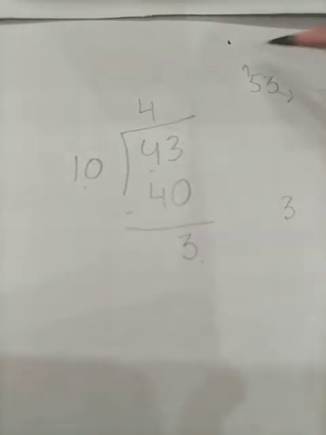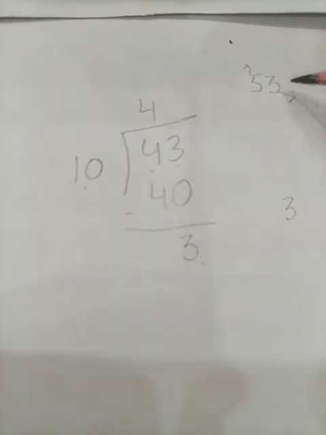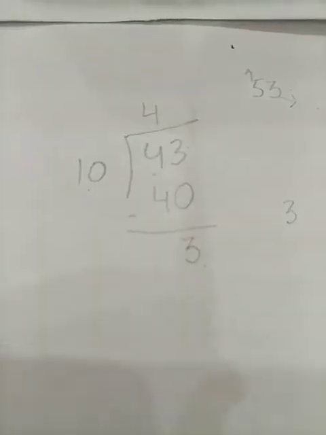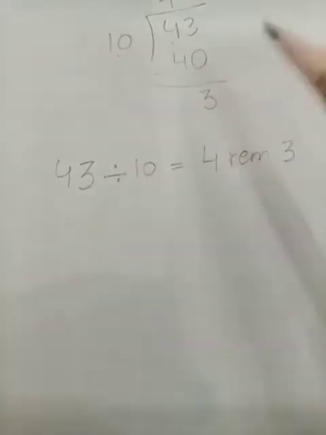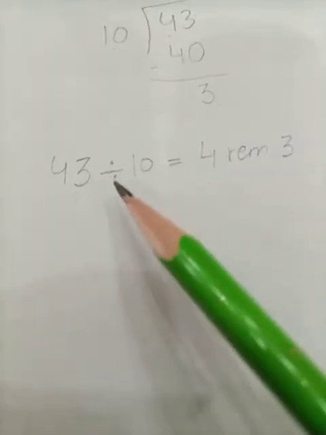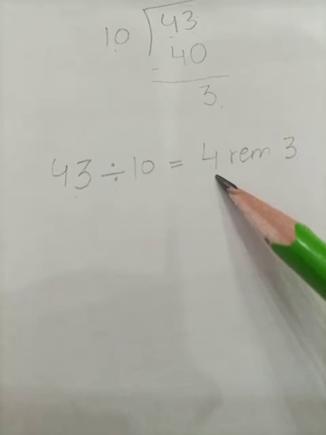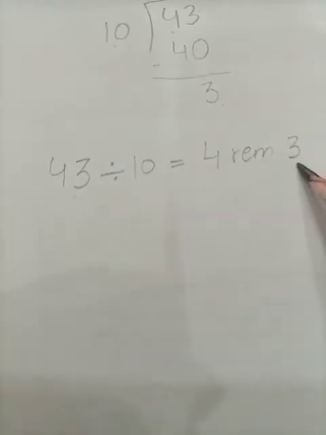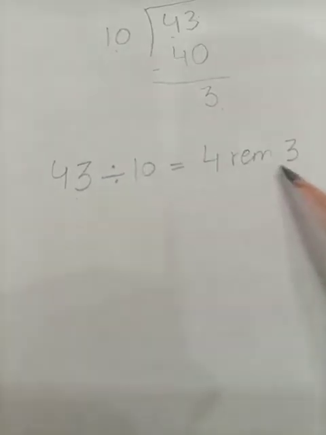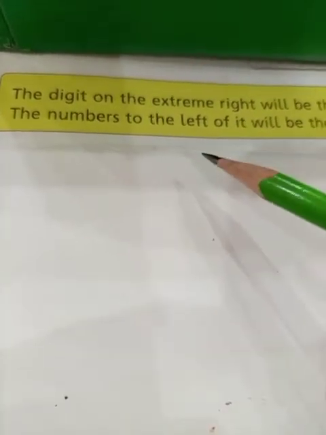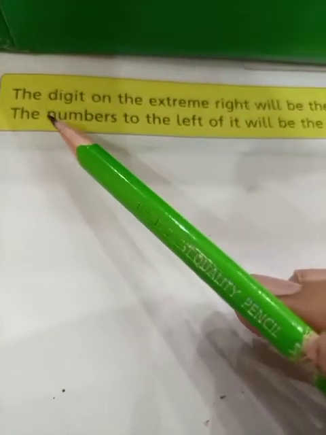Look, this one is very logical and you can use this logic to solve these questions. Students, we are going to write it as 43 divided by 10 and our answer is 4 is the quotient and remainder is 3. So this one is our answer. Look at the students, in the yellow box. This logic is given. Let's try to read it.